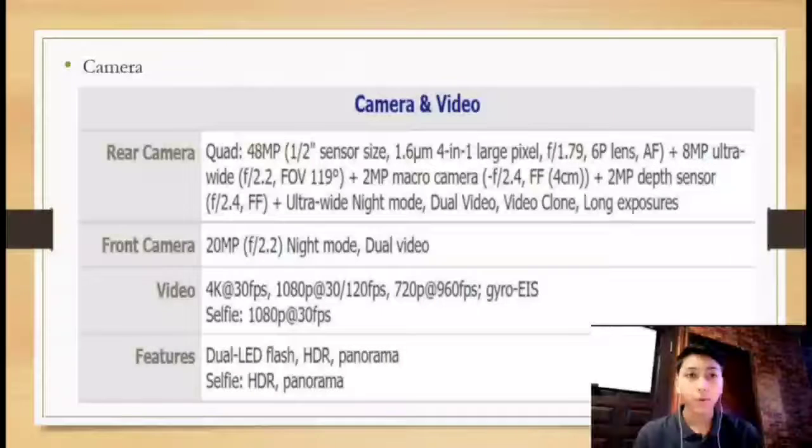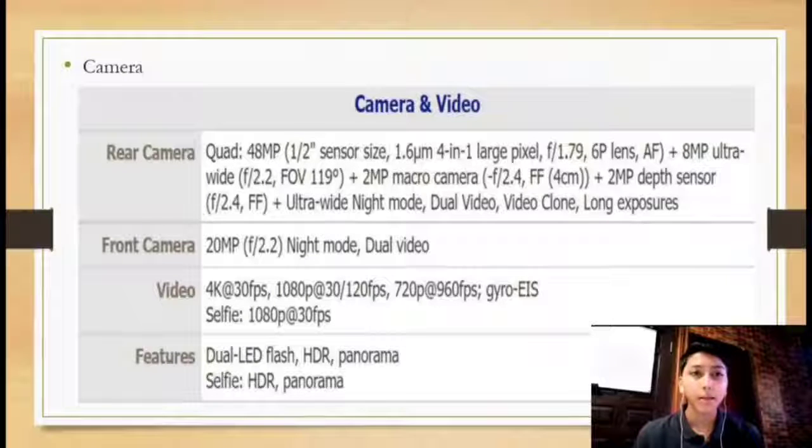The rear camera in Poco X3 Pro is quad: 48 megapixel plus 8 megapixel ultra wide plus 2 megapixel macro camera plus 2 megapixel depth sensor, plus ultra wide, night mode, dual video clone and long exposure. Next, the front camera in Poco X3 Pro, 2 megapixel, night mode and dual video.